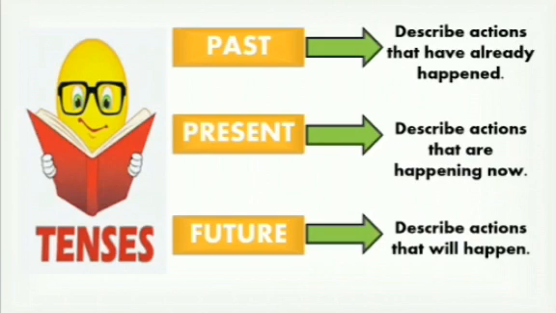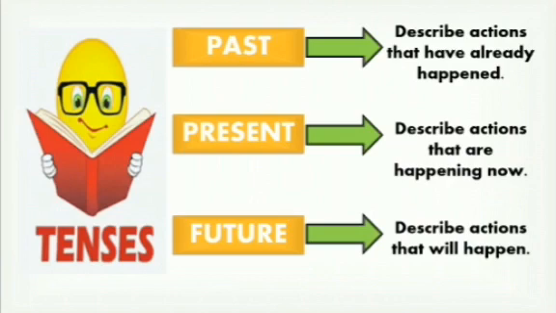The past tense describes actions that have already happened. Students, this tense tells you about the action which you have already done in the past, the actions which are finished. For example, I went for shopping yesterday. You went for shopping one day before, and your action is finished. You've completed your action. That is why it is classified as the past tense.